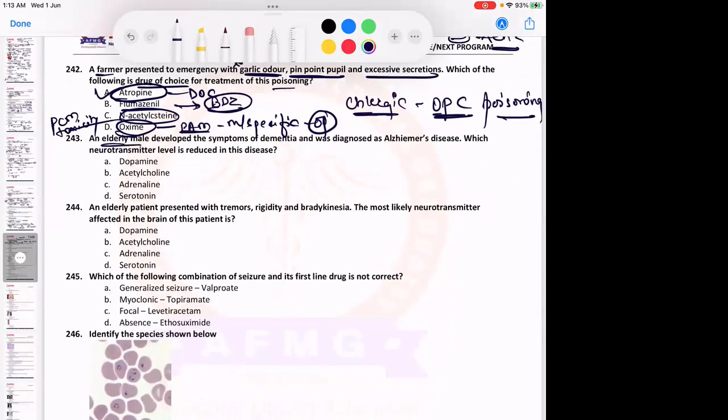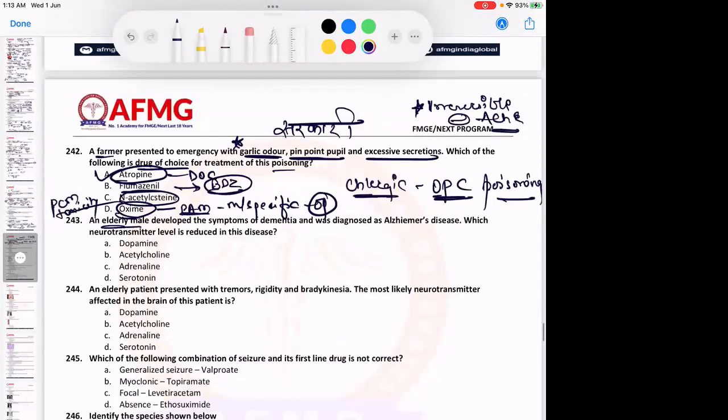Atropine के बारे में मैं एक बस mnemonic बता रहा हूँ मेरा वाला. So A goes for AV block. B goes for bradycardia. C goes for cycloplegia, usually in children, and OPC goes for OPC poisoning. In all these cases, atropine is the drug of choice.